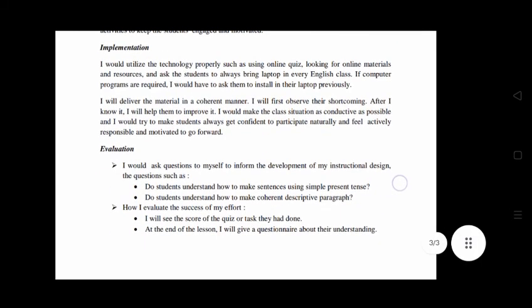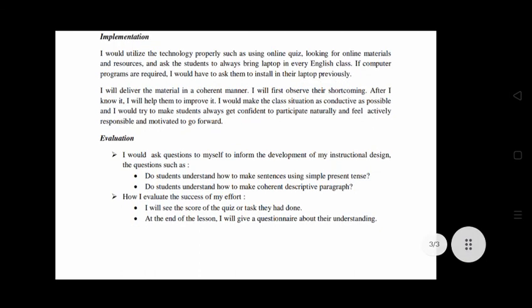And then the next stage, the last stage, is evaluation. In evaluation, I would ask questions to myself to inform the development of my instructional design. The questions are such as: do students understand how to make sentences using simple present tense? And also, do students understand how to make a coherent descriptive paragraph?